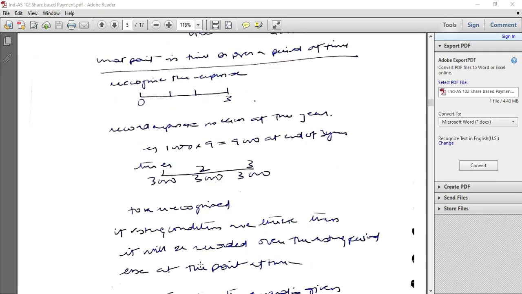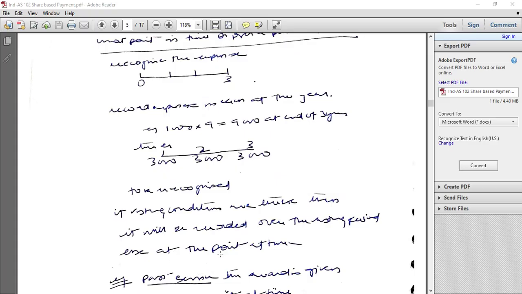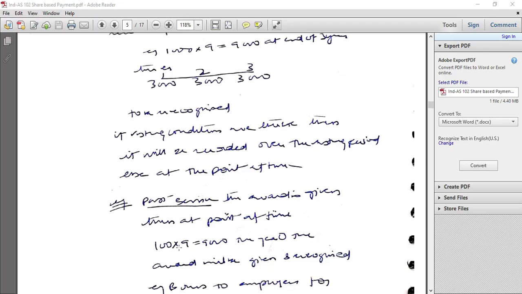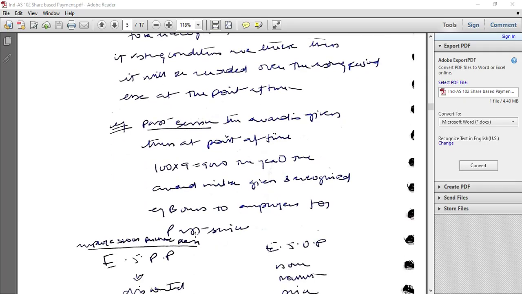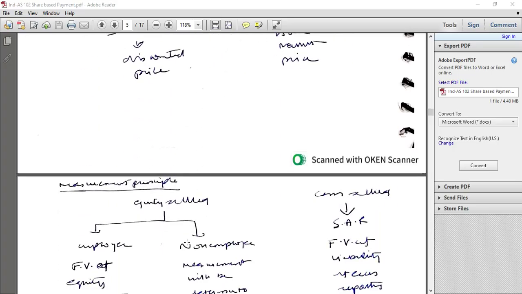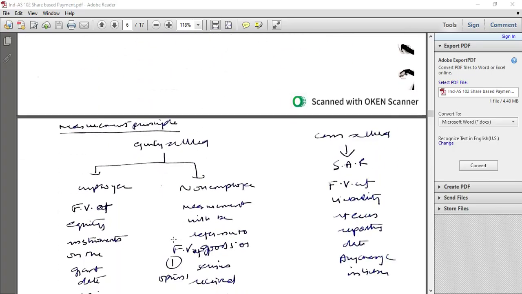in each year. When vesting conditions are satisfied, it is recorded over the vesting period. If it is a past service award, then it is recognized at a point in time: 1,000 into 9,000 is recognized in year 0. An employee share purchase plan is at a discounted price, and employee share options are at the market price.